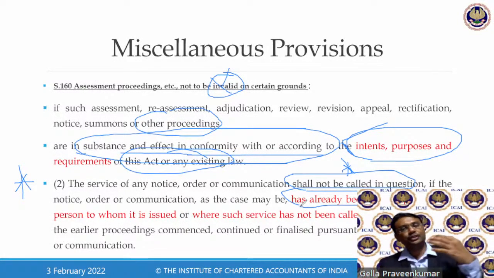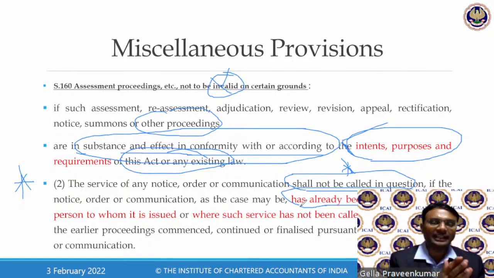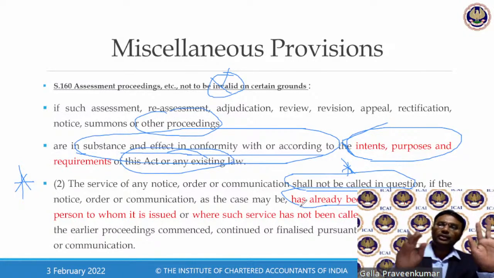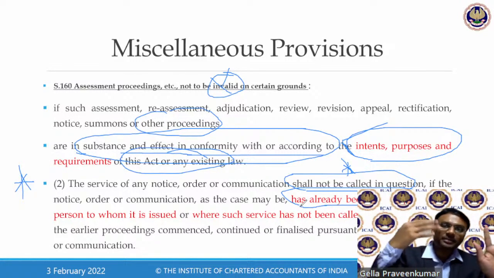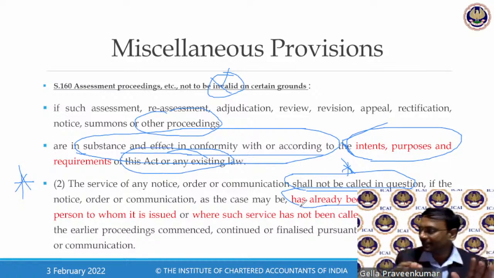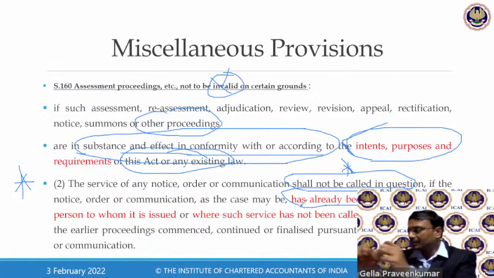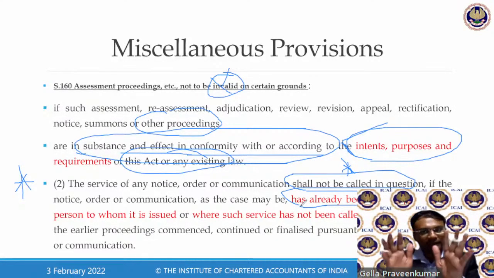I have received a show cause notice without a DIN. Now, as per the CBIC instruction, if a notice is received without a DIN, the Honourable Finance Minister Nirmala Sitharaman says, please tear off that notice and put it into the dustbin. I can very well do that.